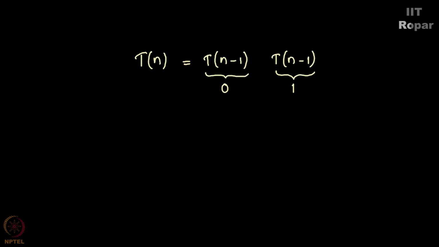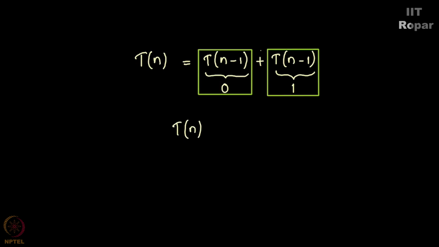You see, by rule of sum, there is a plus here. Why? Because either this is possible or this is possible. You start the string either with 0 or with 1. One of them will hold true, right? And hence, t of n can be written as 2 times t of n minus 1.